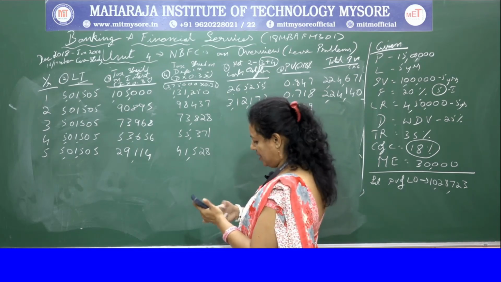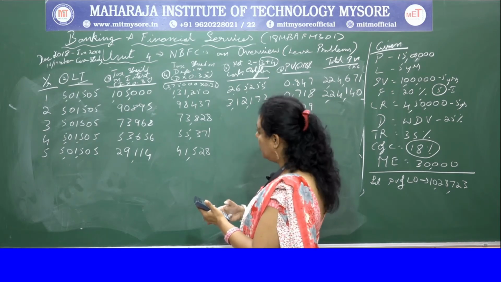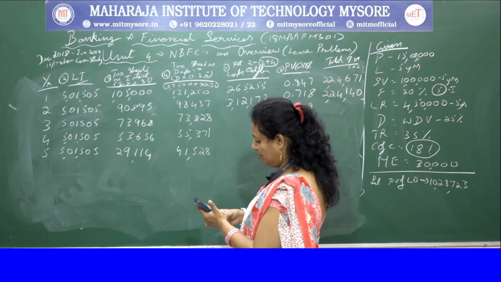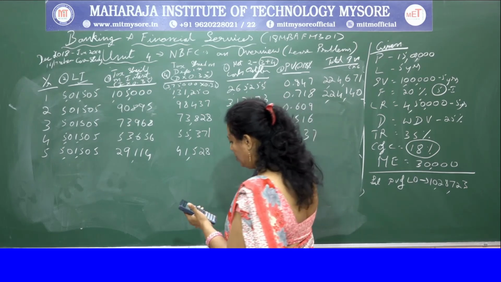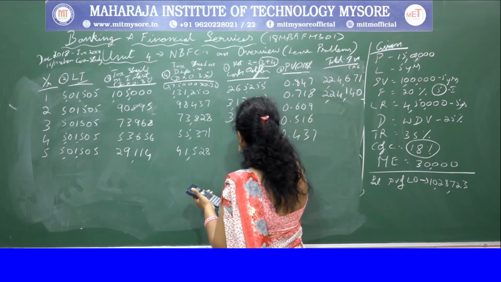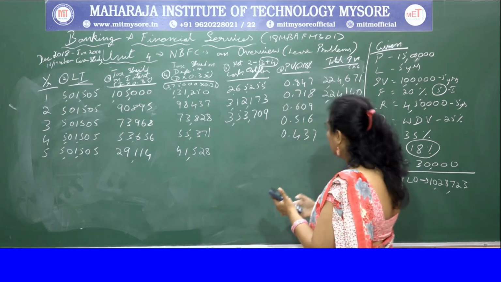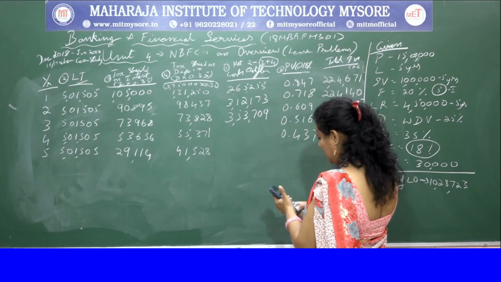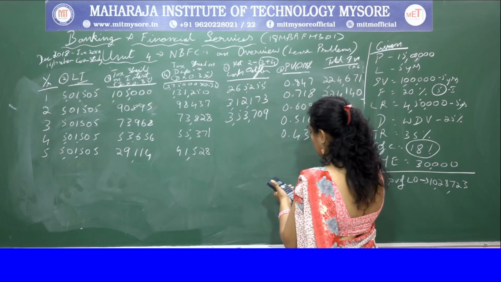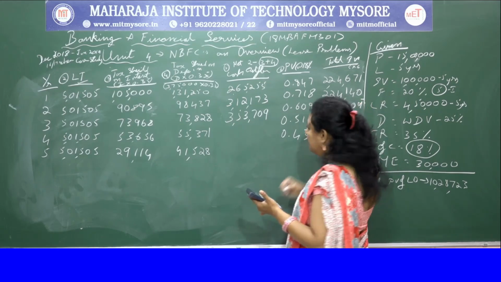73,968 plus 73,828 minus 5,01,505. You get 3,53,709. So 3,53,709 into 0.609. You get 2,15,409. You can put. Okay.